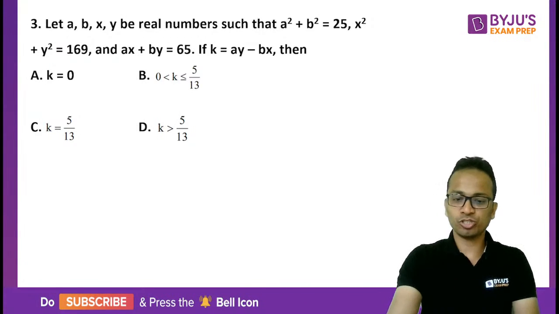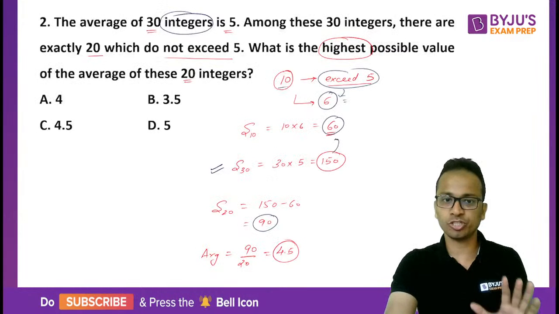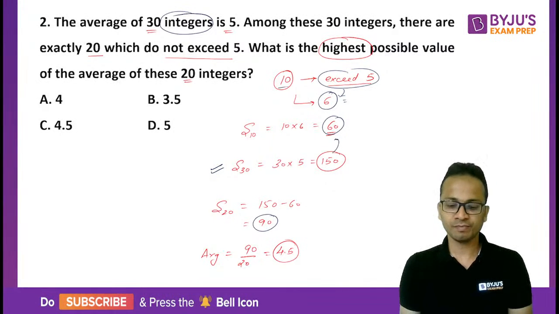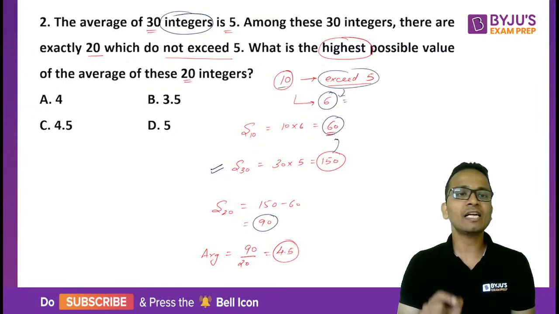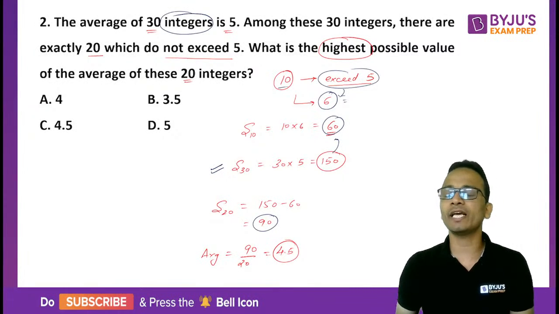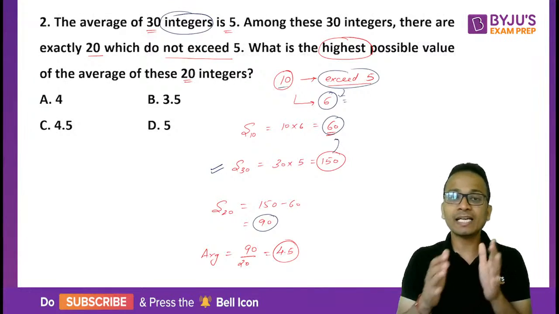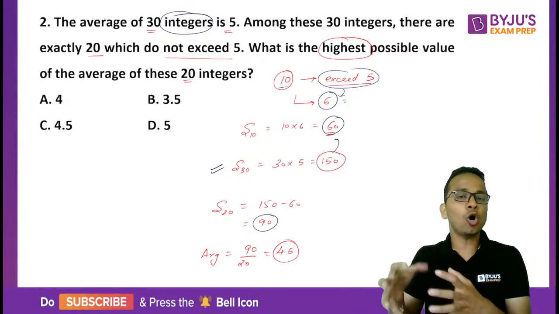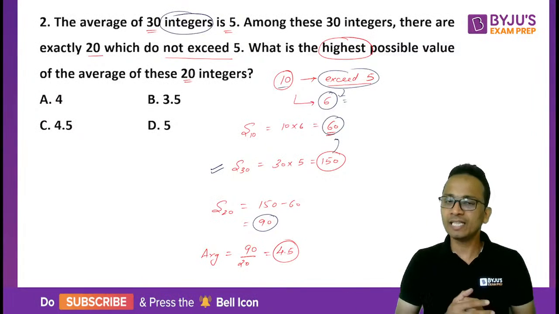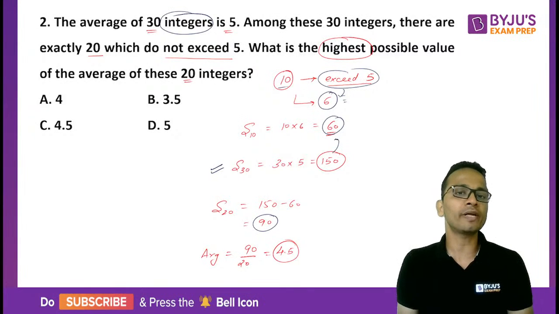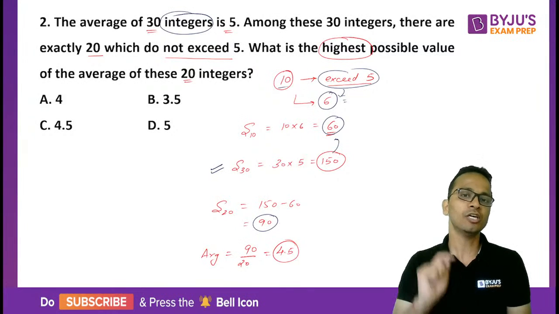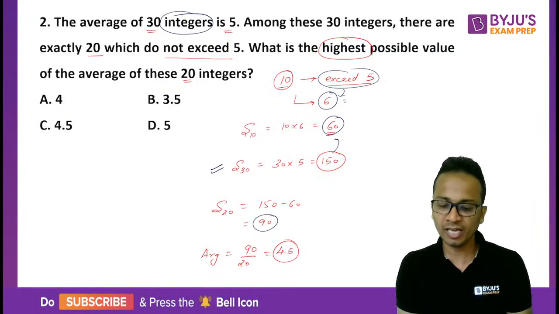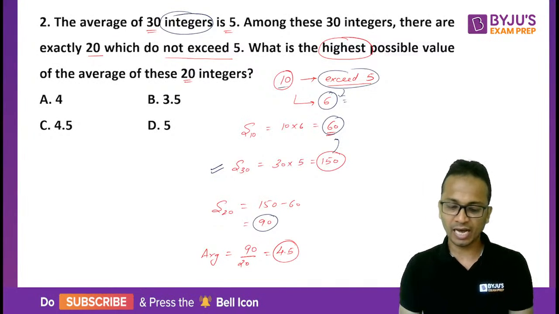Anonymous, for the previous question, I'll go back to the previous question. Now Anonymous, you are saying that what if we assume all the numbers to be equal to 5? It is given that out of these 30, there are exactly 20 which do not exceed 5. So if you assume that all these 30 integers are equal to 5, then there will be 30 integers which do not exceed 5, and the information given in the question will not be true. So we have to go by the information that is given in the question.